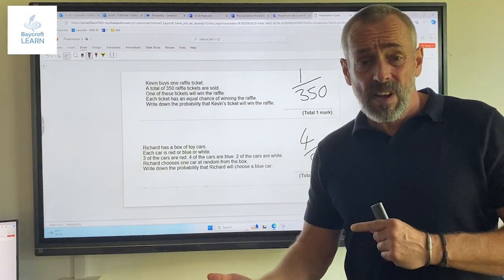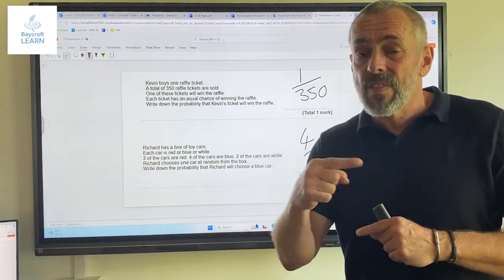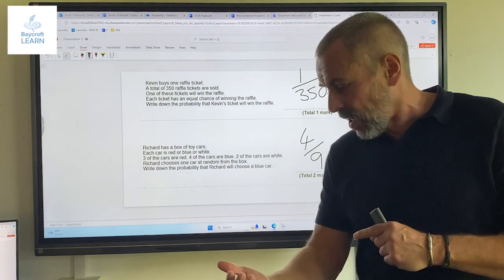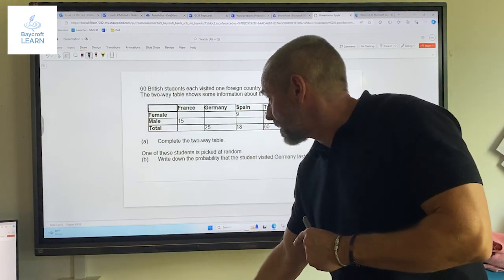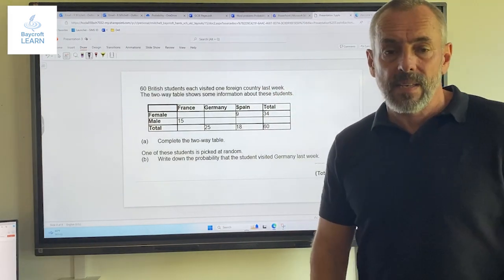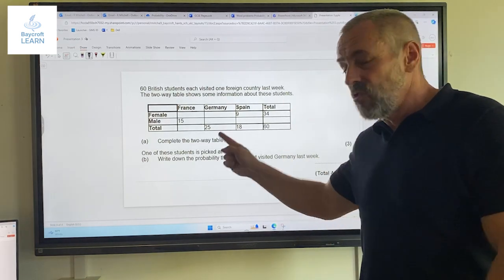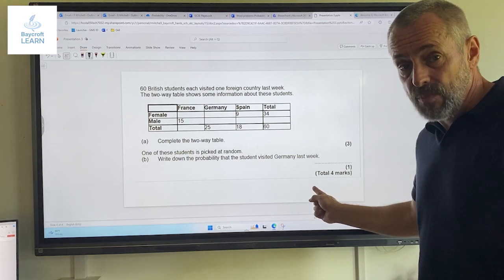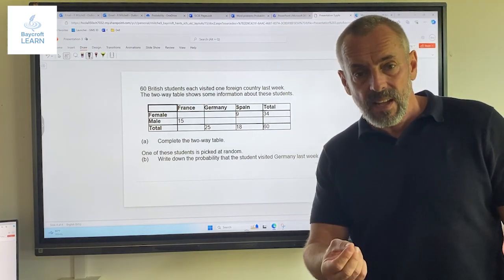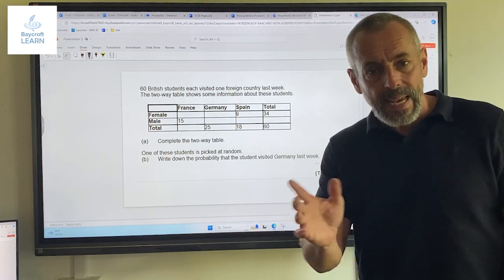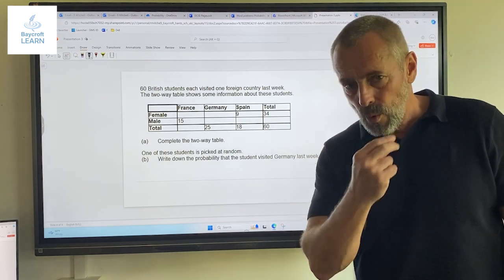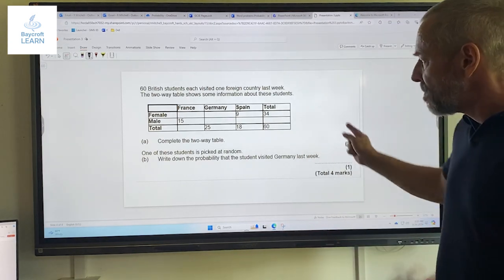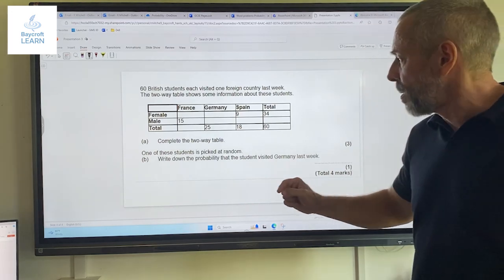All fairly straightforward. All of us then got onto the slightly more in-depth stuff, which is finding probability using a two-way table. This is really worth investing some time in because there's good marks to be had from this. And actually, as we discussed in the lesson, this is simple, not easy, but it is simple. You all showed your understanding with this. So it's worth spending a little bit of time on this.